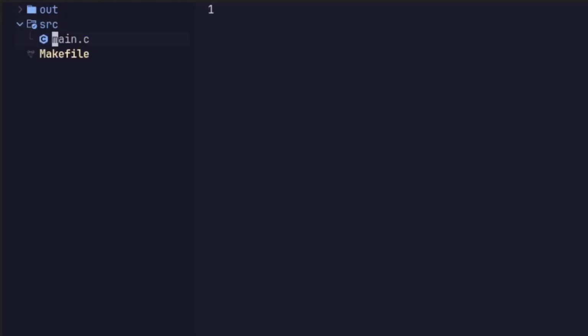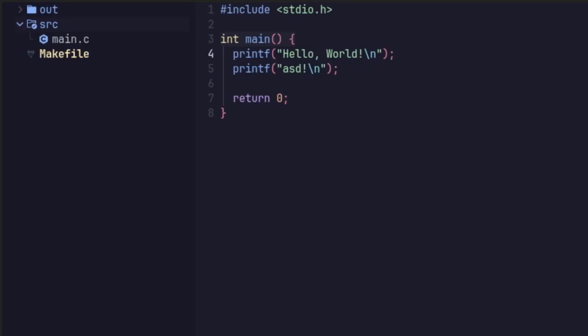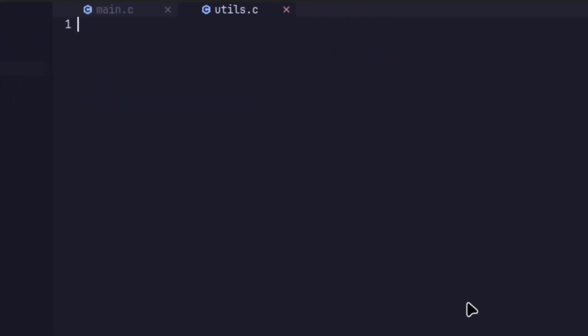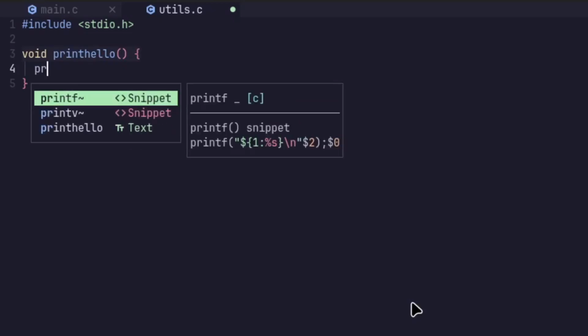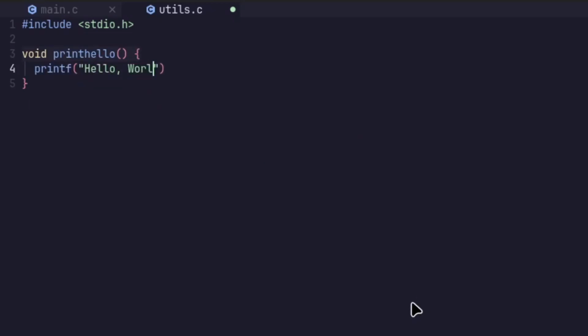To do this, of course, you will want to, in your src directory, add the other file, which should also have the .c ending. It is very helpful if you have a descriptive name, and you will also need to have the same file but with the .h ending instead of the .c ending. This is very important. In your utils.c file, you can continue writing whatever you wish, so I'm just going to have a very simple function, which all it does is run hello world. So once again, include stdio.h, define a void printHello, brackets, printf, hello world, exclamation point, \n, semicolon.